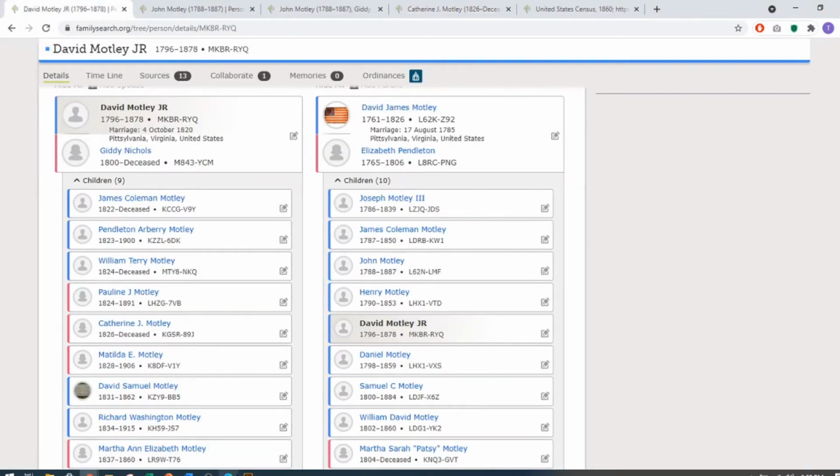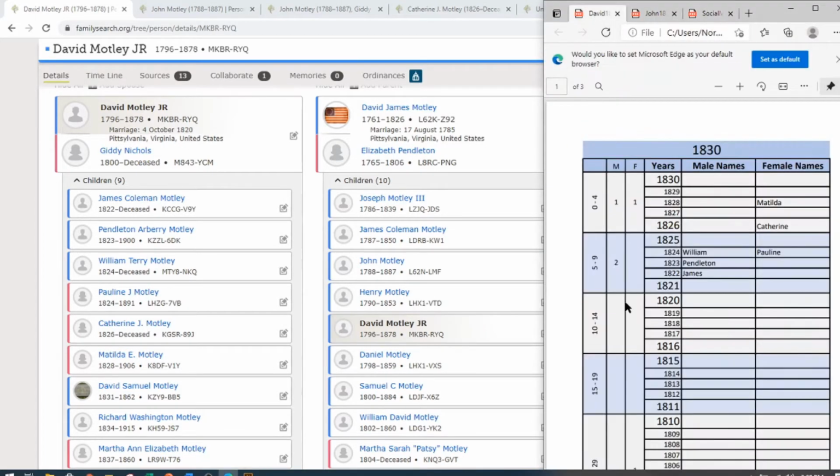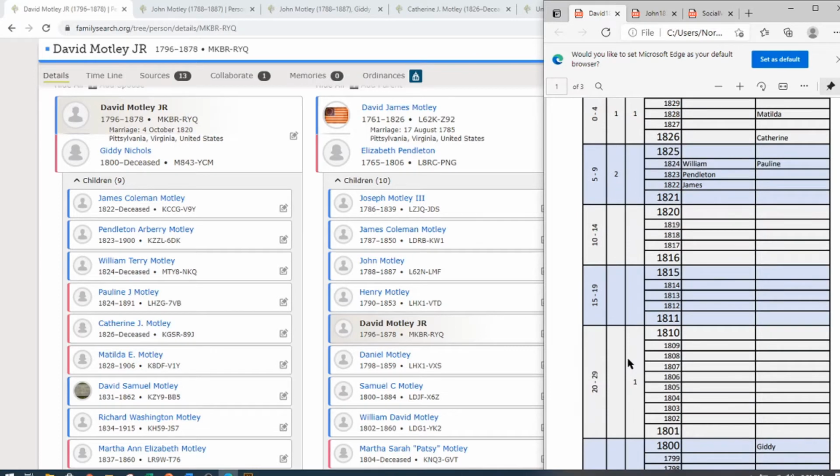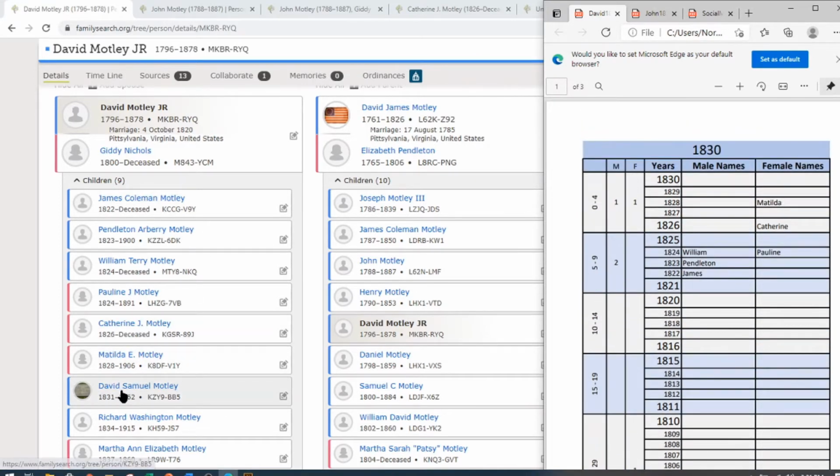So I began, one of the first things I did, I wanted to show you. Let's see, bring this up and we'll switch over here. So I took John in the 1830 census and I mapped it out. Here's the tick marks for that census, and I put in the children. I started with Matilda. David was born after that census. So here's Matilda, born 1828. I put Catherine 1826. She was born 1826, 1822, somewhere in that range, so she would fall here or there.